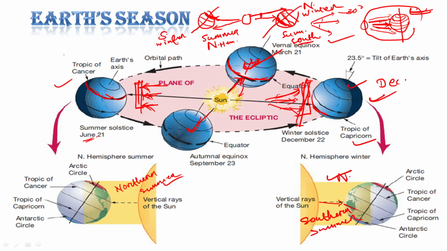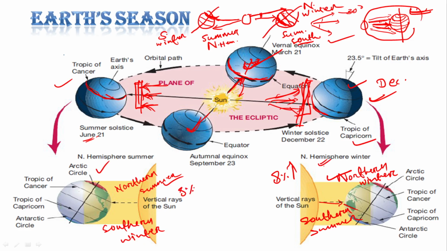And here northern winter, here it is southern winter. Okay, so as we have studied, at this position we will get 8% more solar insolation, and as compared to this position, here we will get 8% less solar insolation.